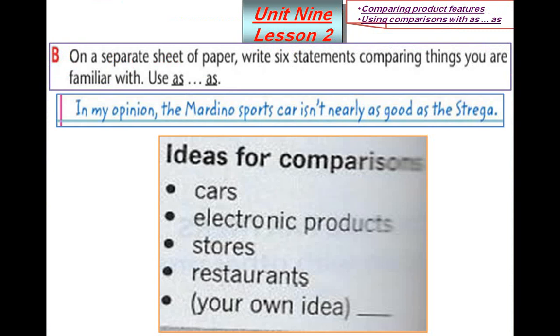You can compare cars, different types of cars, or electronic products, or even stores or restaurants, or all your own ideas, up to you. Don't forget to write 3 similarities and 3 differences in your notebook. Also, you can pause your video and write down your answers.